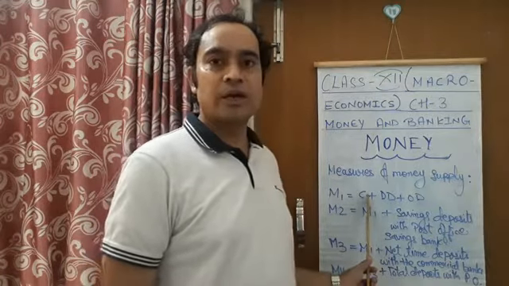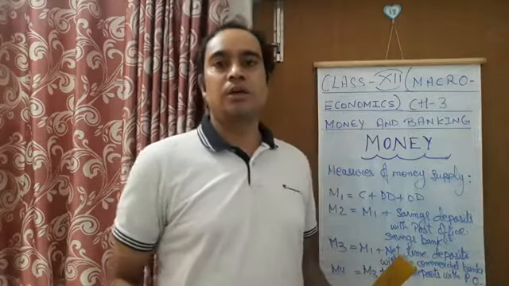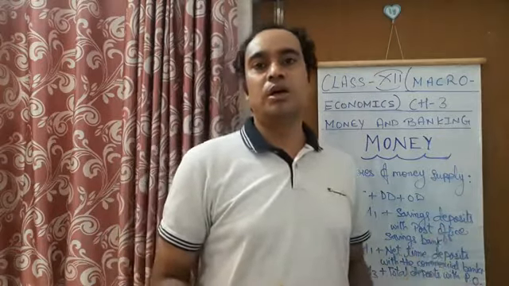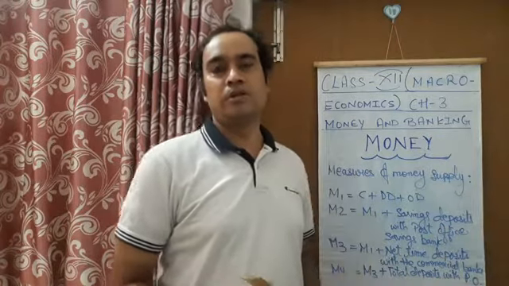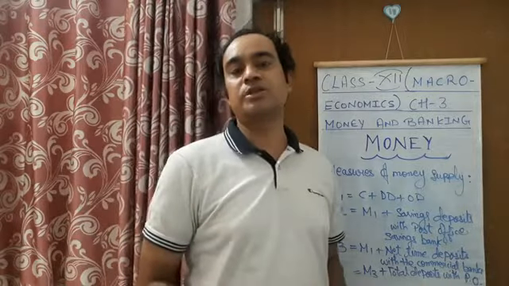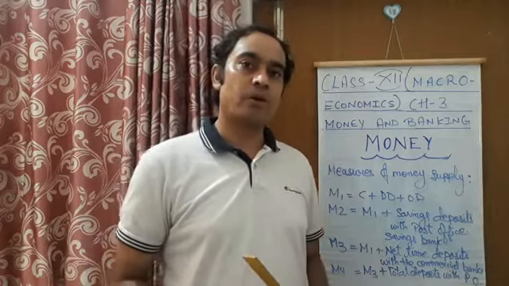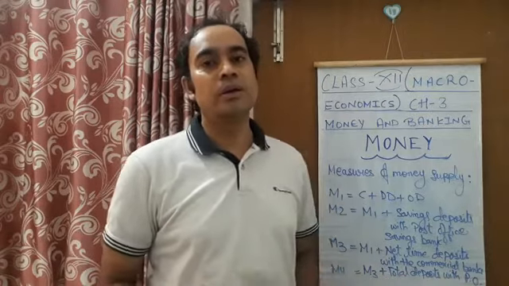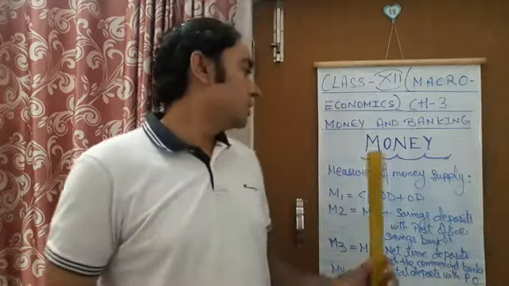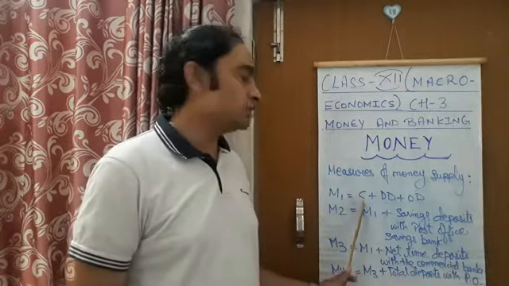As we all know, currency is printed by the Reserve Bank of India, the apex institution having the sole authority of issuing notes and currency. So this C will include currency notes and currency coins.